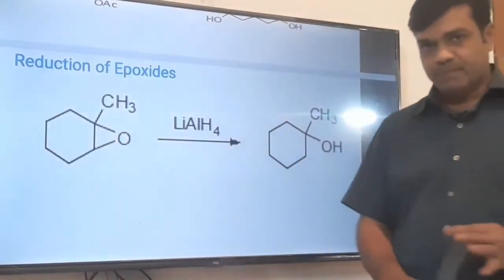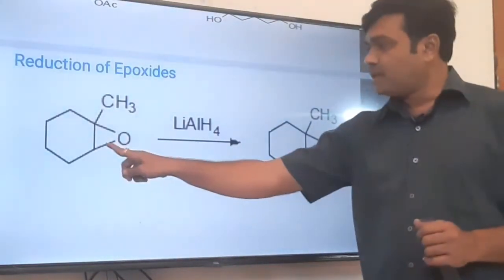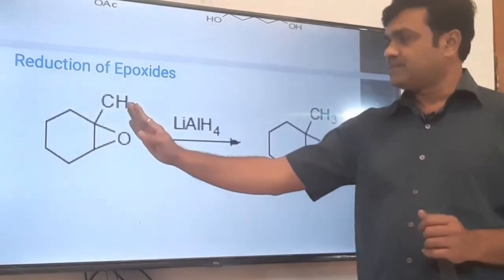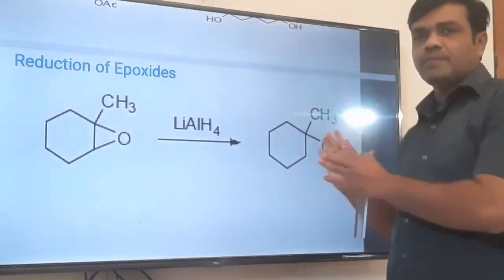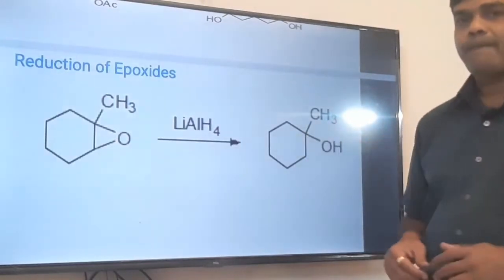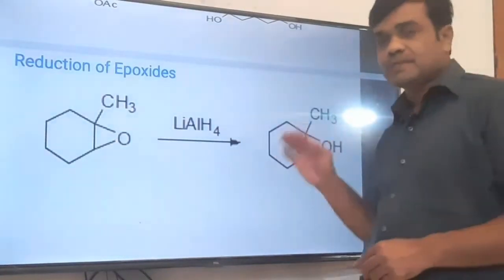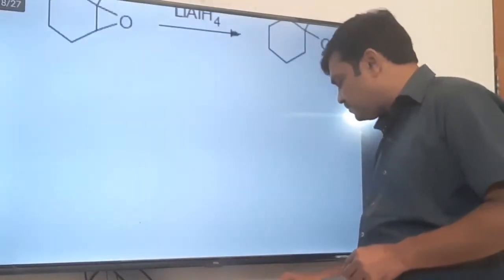So this is very, very important, that the epoxide ring opens from the less substituted side, and we get the alcohol in which the OH group is attached to the more substituted side.